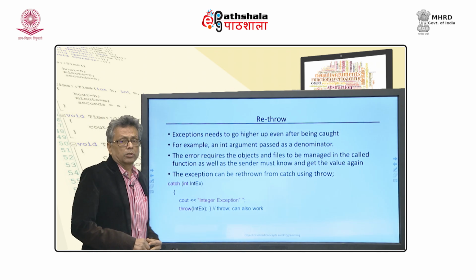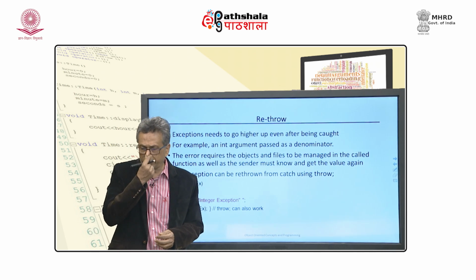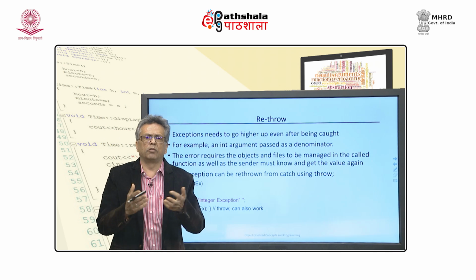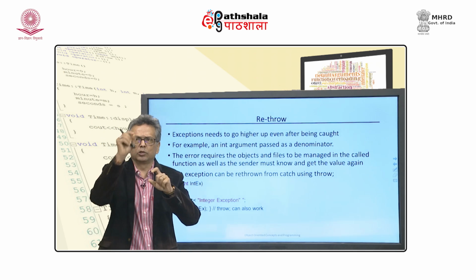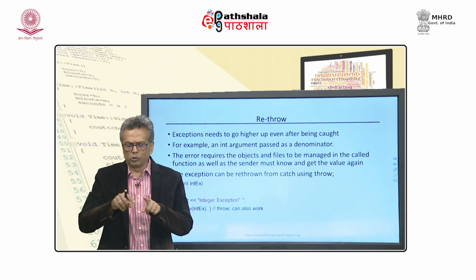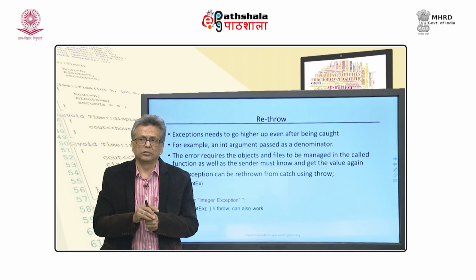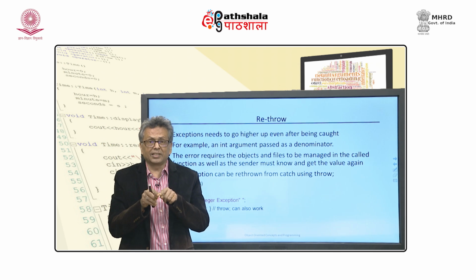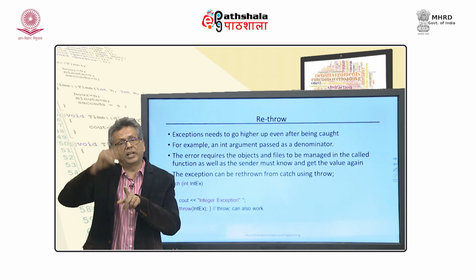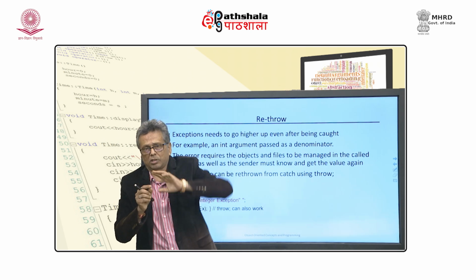Okay. Now, sometimes the problem is a little more severe. For example, there is a library which provides you a function and you are using that function. You just open some network connection, define some objects with new and all that, and now you call this function. Now, this function throws some exception. The value which I provide as an argument to this function is coming from some other source.